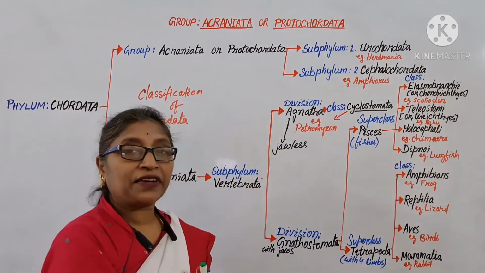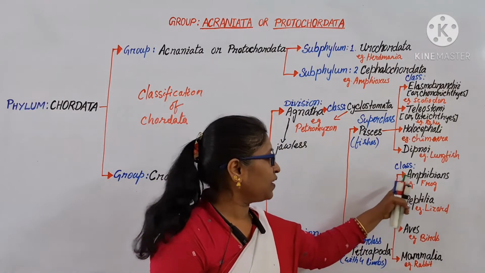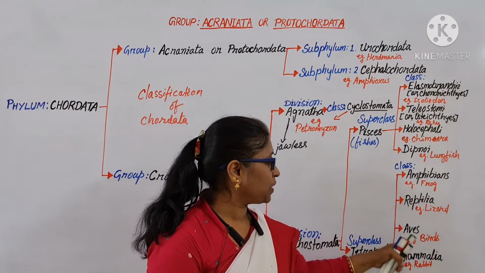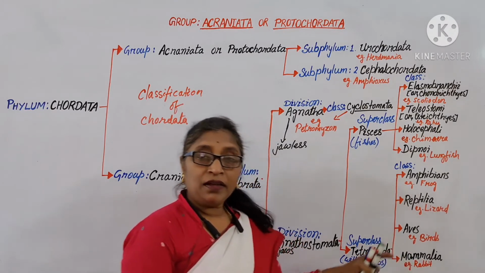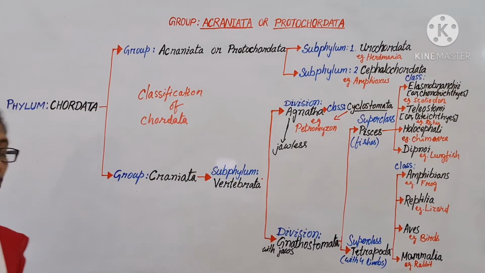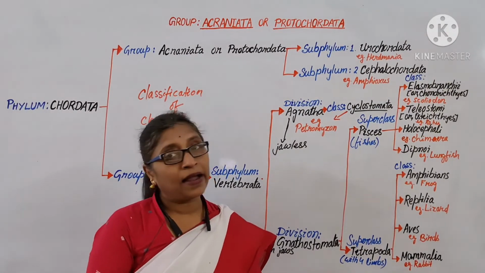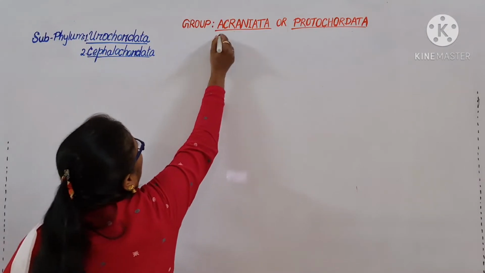The superclass Tetrapoda is divided into four classes: amphibia, reptilia, aves and mammalia. In this session we are going to discuss the Acraniata or Protochordata, under that the two subphyla Urochordata and Cephalochordata.